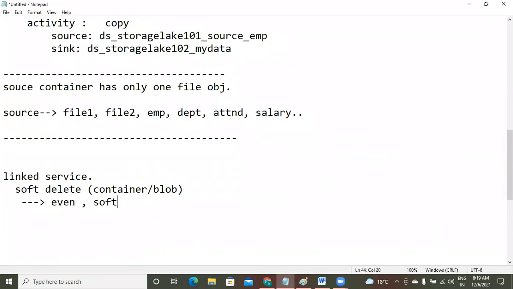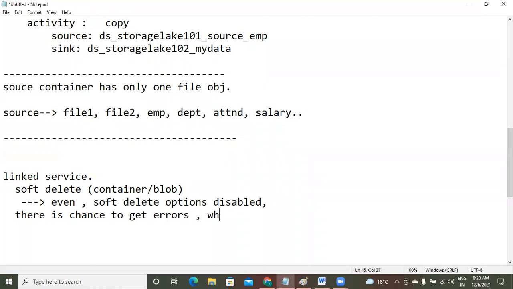When the soft delete options are disabled, there is a chance to get errors while creating linked services for the data lake.